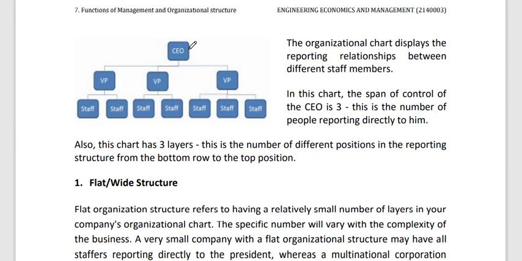The span of control for the CEO is 3. Why? Because they have 3 vice presidents, and these 3 vice presidents directly report to the CEO. So the CEO's span of control will be 3, and this vice president's span of control will be 2, because there are 2 staff below them. This vice president also has a span of control of 2, and this vice president has a span of control of 3. So you just have to count how many staff or employees directly report to one manager. That number is the span of control of that manager.